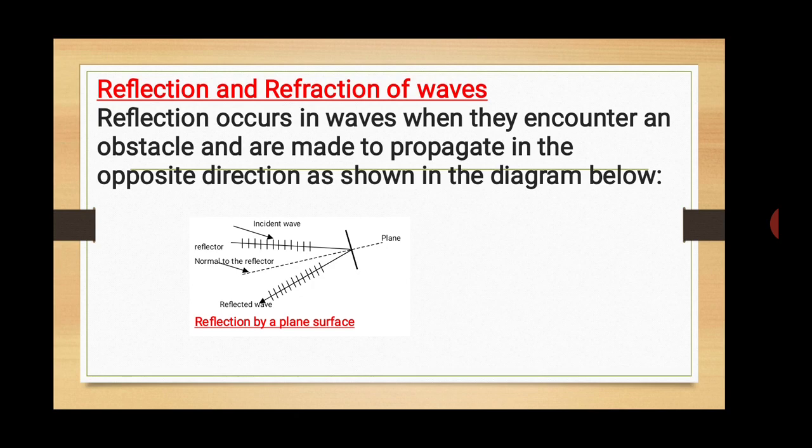Whenever a wave is traveling, I told you that we have some basic properties of waves that go along with the waves. The first one is the velocity at which the wave is moving. The second one is the frequency of that wave. And the last one is the wavelength of the wave. Basically, most times, the frequency of the wave does not change whenever the wave is moving from one medium to another.